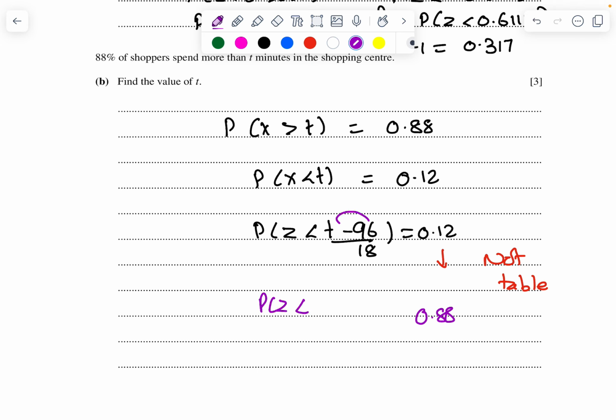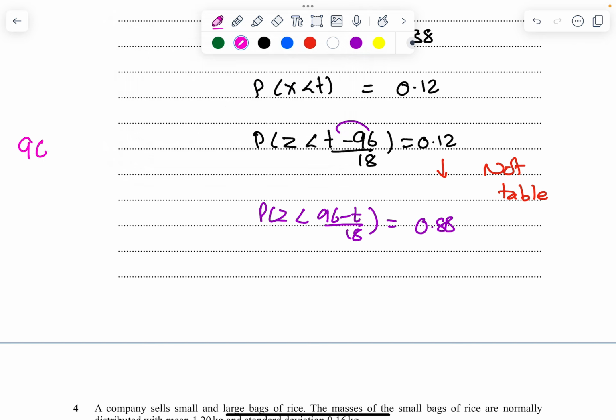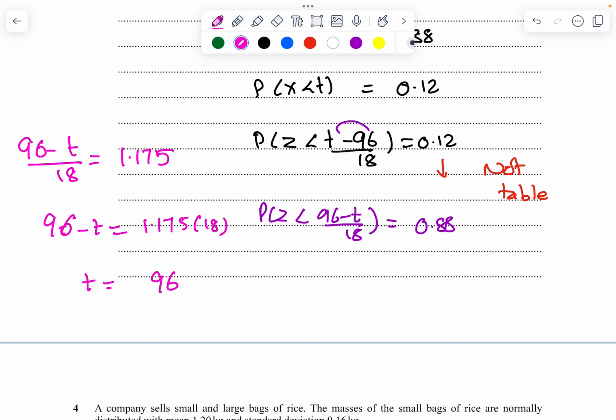Probability of z less than (96 minus t) upon 18. So it becomes (96 minus t) upon 18 equals 1.175. So 96 minus t equals 1.175 times 18. So t equals 96 minus 1.175 times 18, which is going to be 74.85. To three significant figures, 74.9.